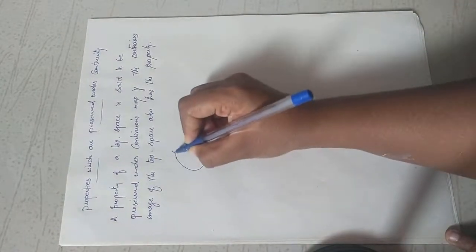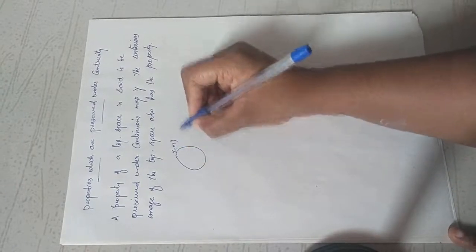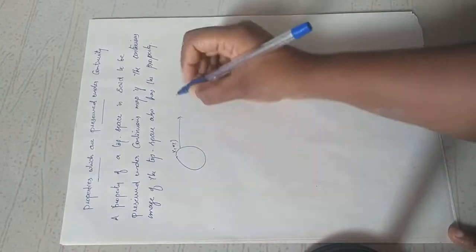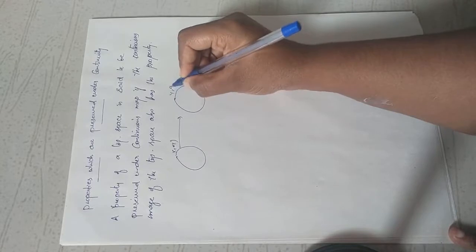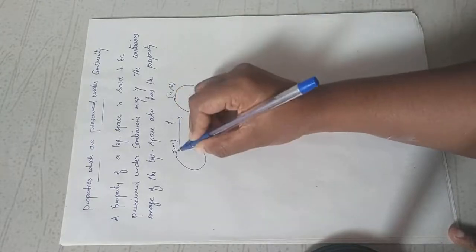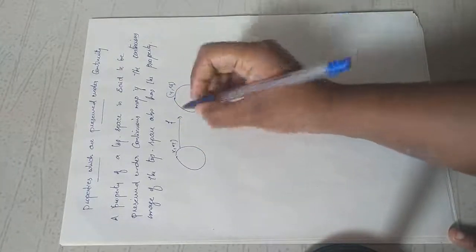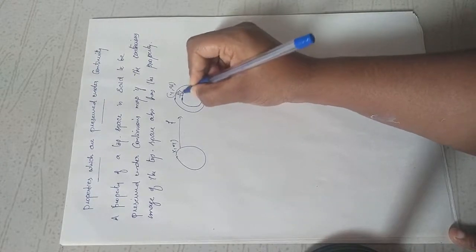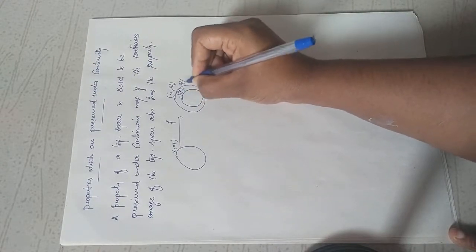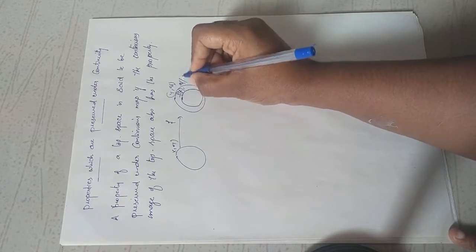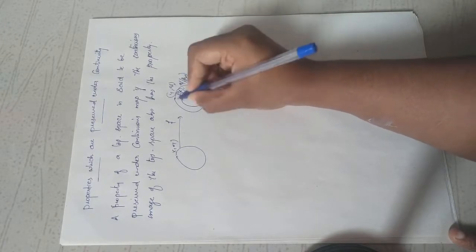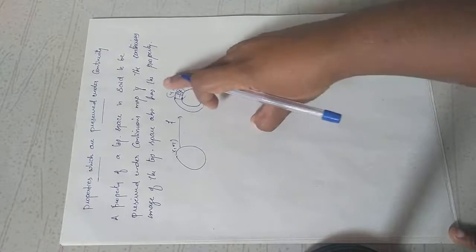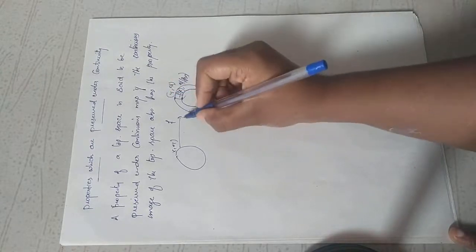Suppose we have a topological space X and another topological space Y, and f is a mapping from X to Y. Then you consider the range set f(X), and Y restricted to f(X) will be a topological space, the subspace topology of Y.